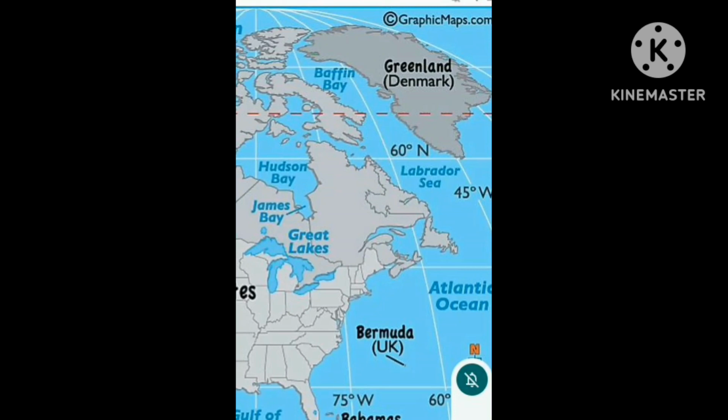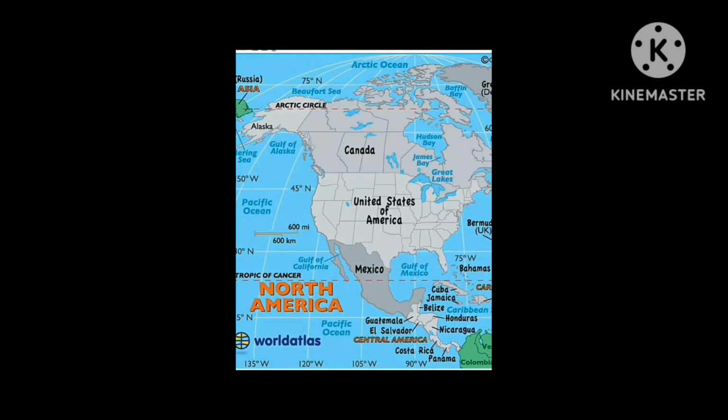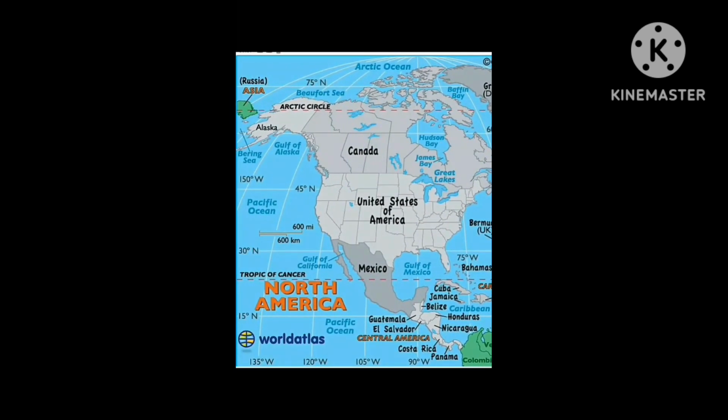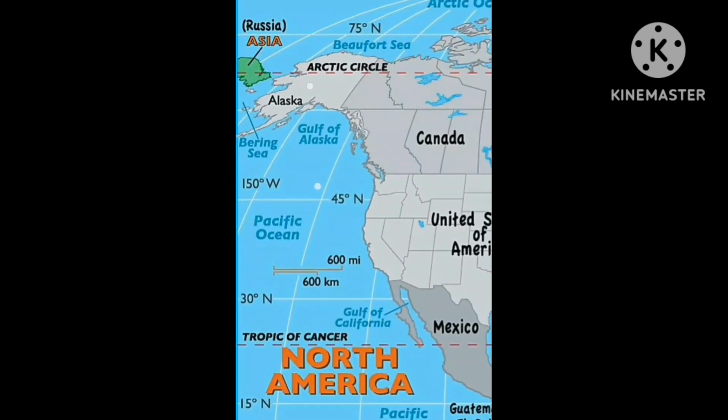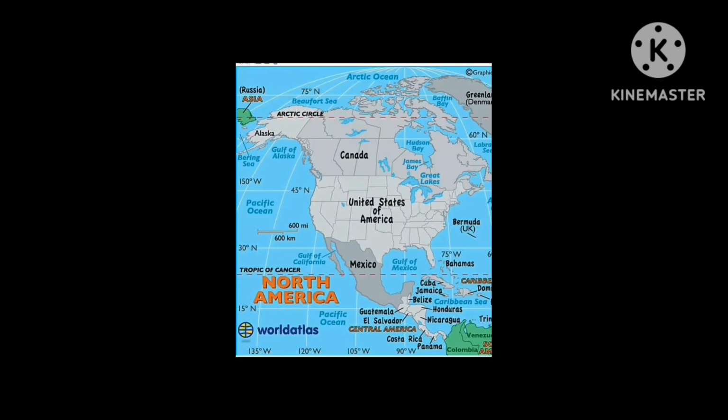There is Greenland in the north. You can see Baffin Bay and the Labrador Sea on the screen. It is just above and below the Arctic Circle. There is the Arctic Ocean in the north. You can see the Beaufort Sea, which is above the Arctic Circle. There is also the Bering Strait between Asia and North America.